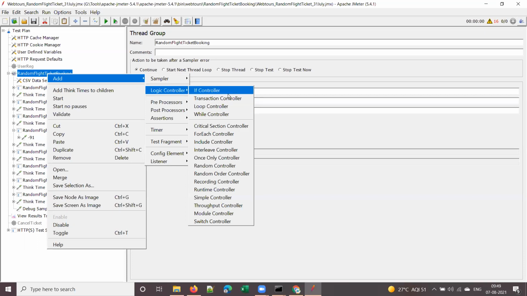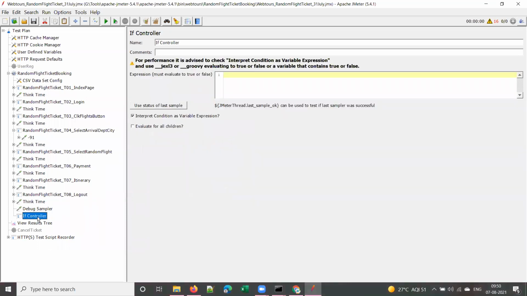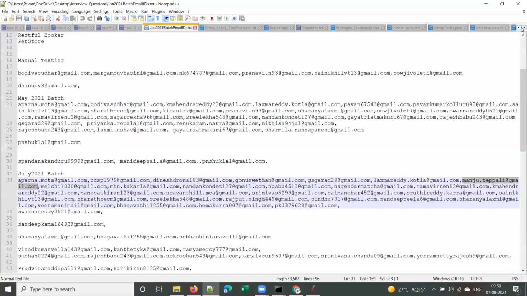The first controller, of course, the transaction controller, we already used, and let's see how to use this if controller. I am selecting this if controller and it got added here. Now, where do we want to check this condition? We'll check if both cities are the same. Let me write the pseudo code first, in case they ask you to write the code for that.